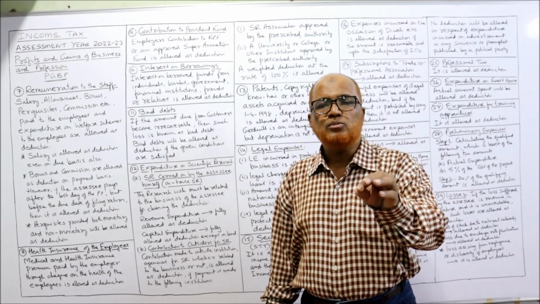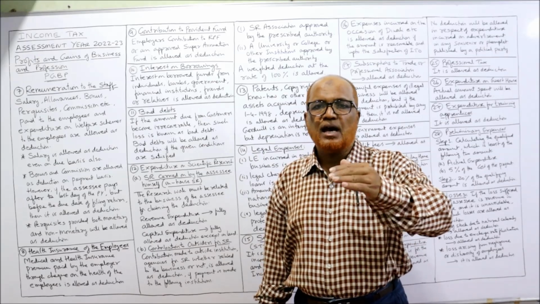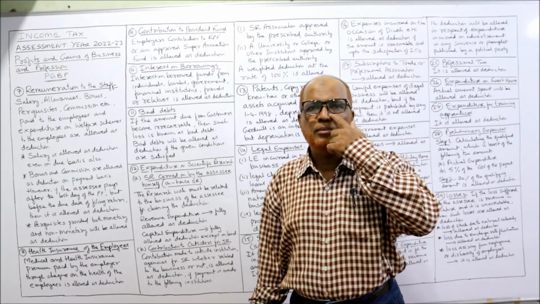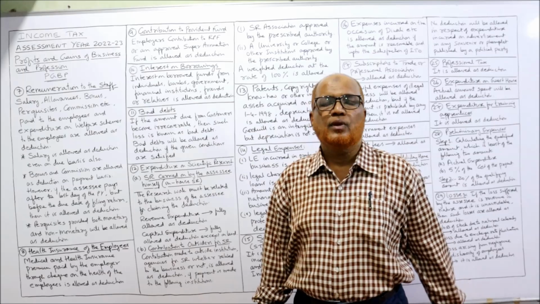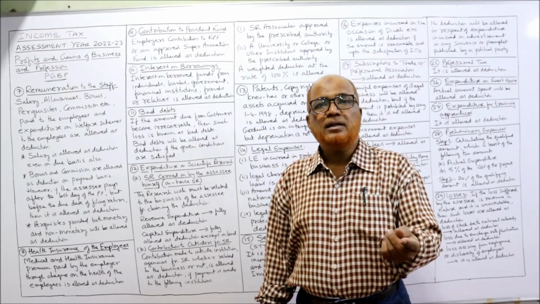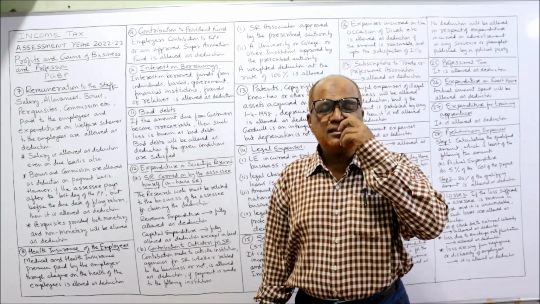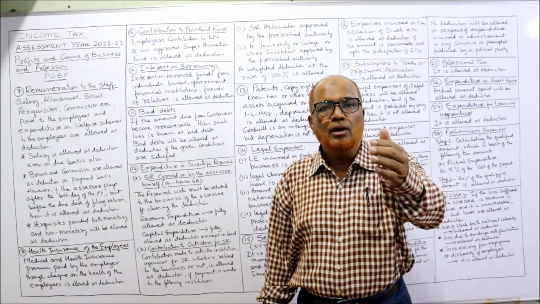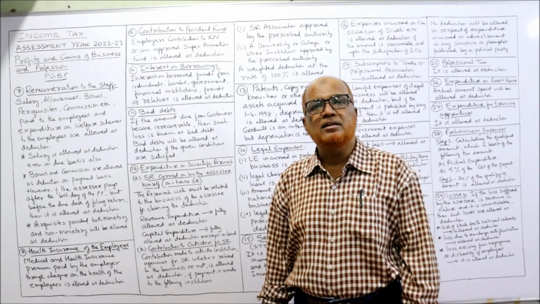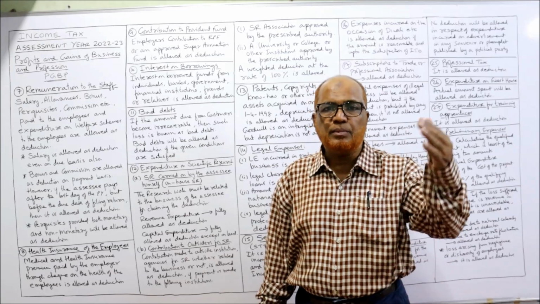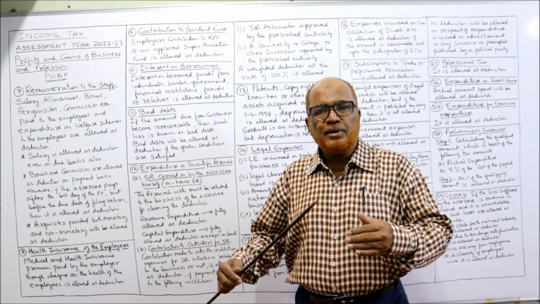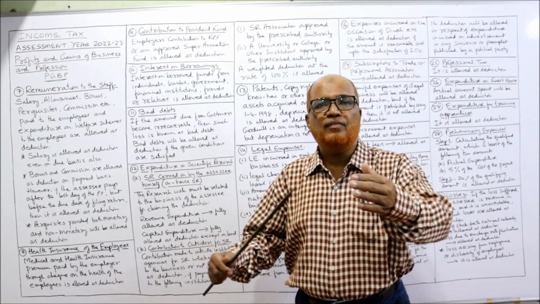But sometimes what happens, the assessee has not paid the bonus and commission till the last day of the previous year, but has paid it before filing the return of income to the income tax department. So the Income Tax Act has given one benefit.